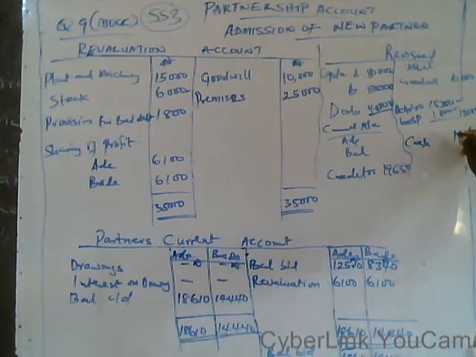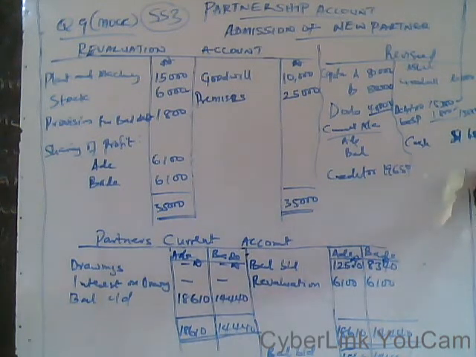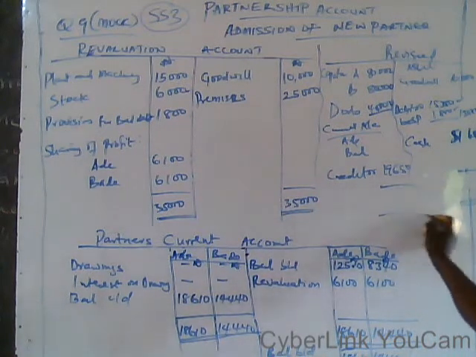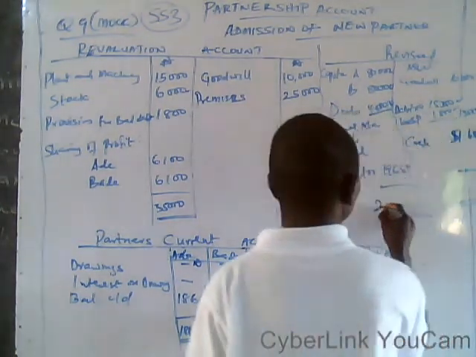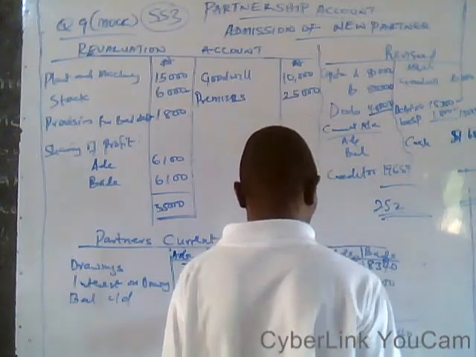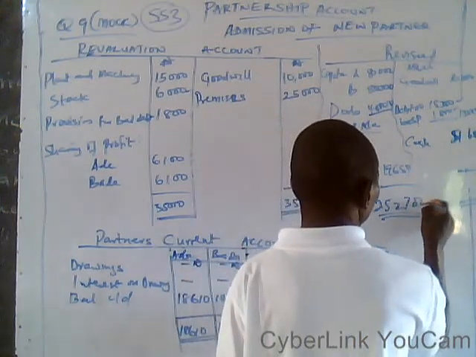And that's why you have 51,650 naira, and add them together, both sides will have 252,700.